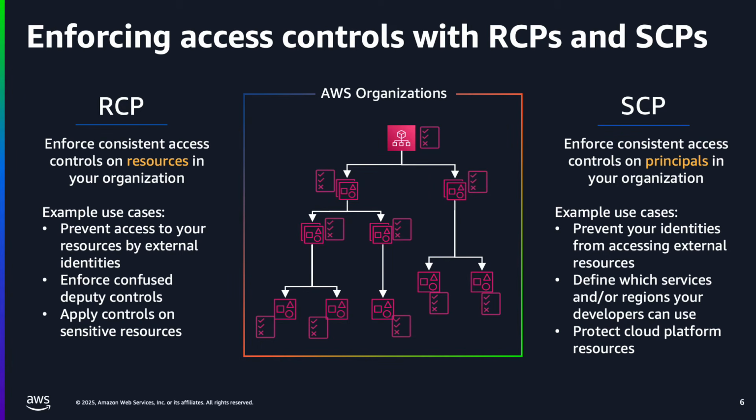To summarize, SCPs manage access for IAM principals and RCPs manage access to the resources. While SCPs and RCPs can function independently, they are most effective when used together. Combined, they help enforce consistent controls on both who can access and what can be accessed, creating a robust data perimeter around your identities and resources. In the next few slides, I'll explore how you can apply these policies for generative AI workloads.